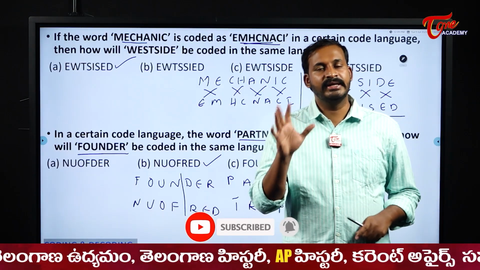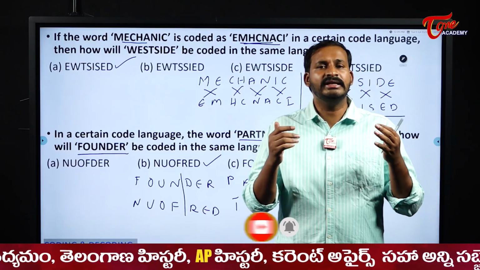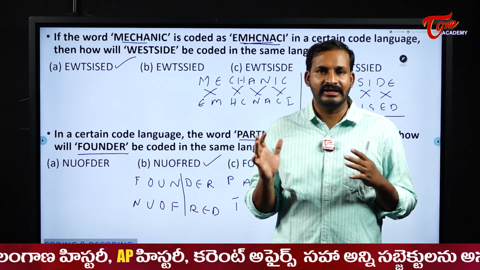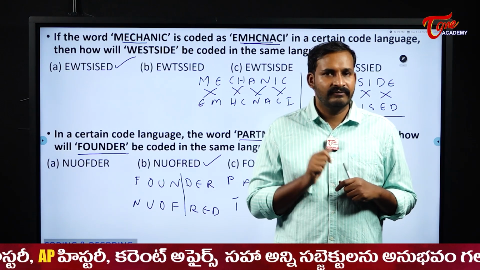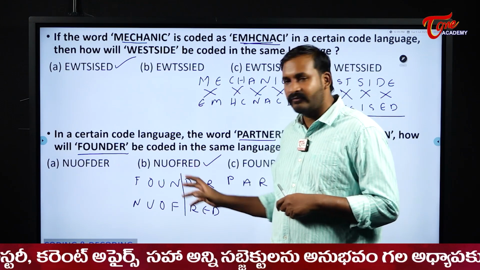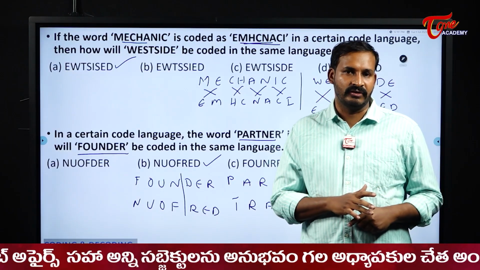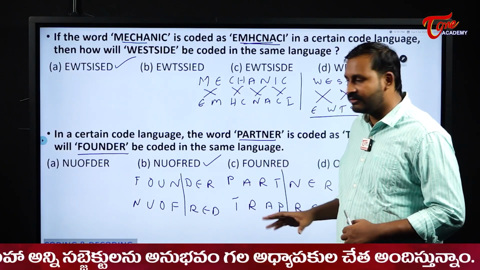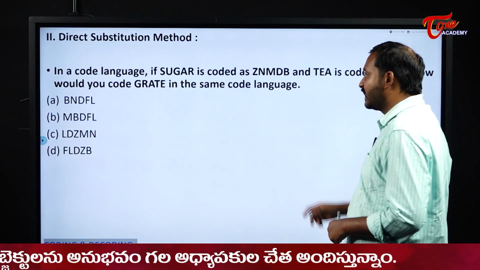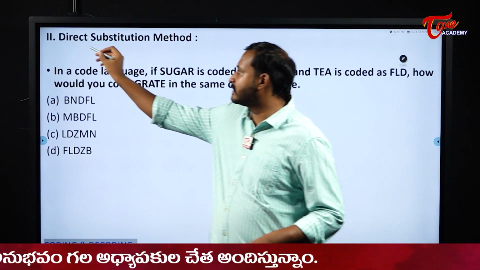Simple question. Simple arrangement means just the letters are interchanged or shuffled in the word, that's it. So, this type of coding we call simple arrangement codings or internal shuffling codings. Next, we will see the next method. Next one is the direct substitution.